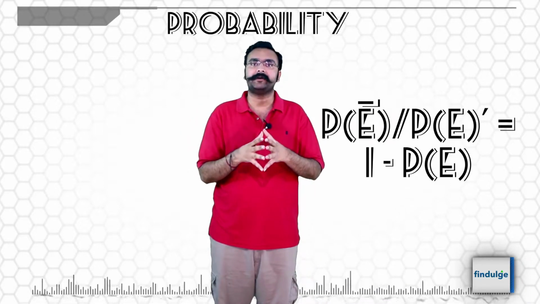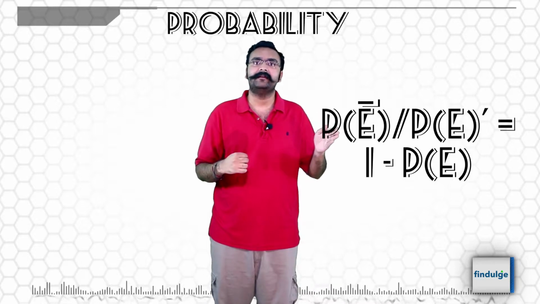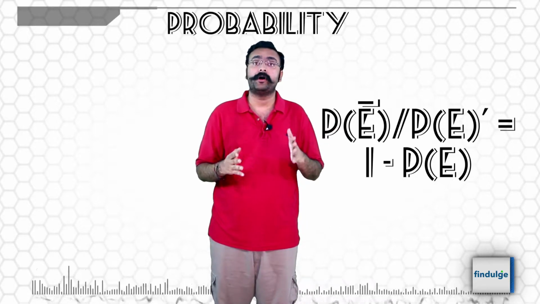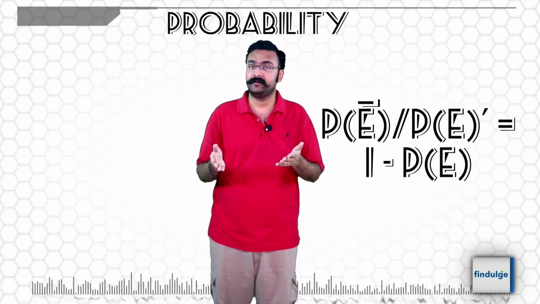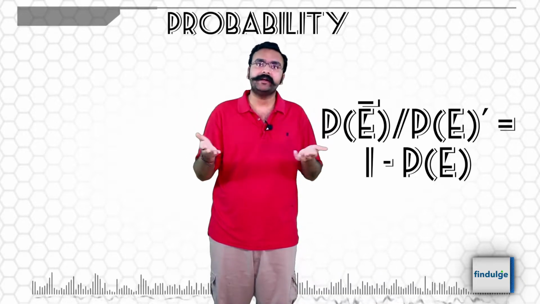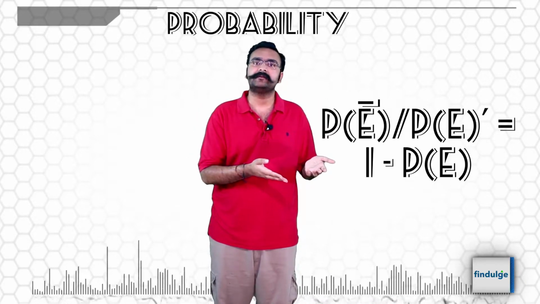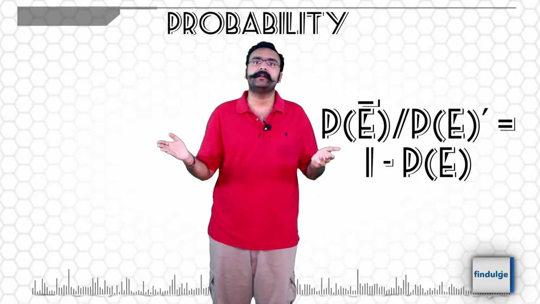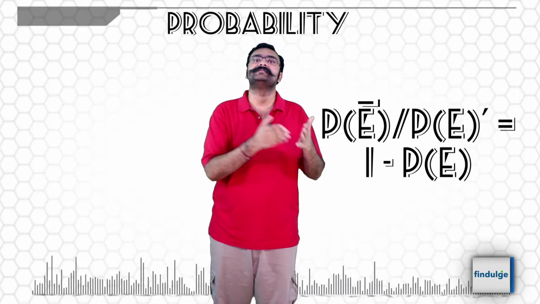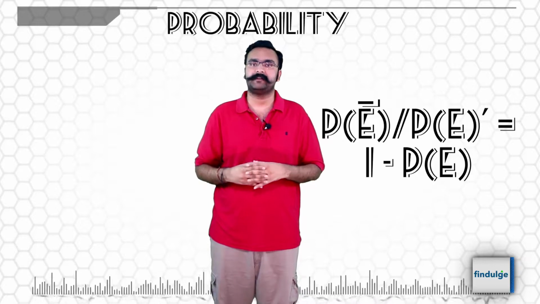Because if you think about it, if the chance of rain is 30% or 0.3, then the chance of it not raining is 70%. It can either rain or not rain, which is 1 minus 0.3, 0.7.